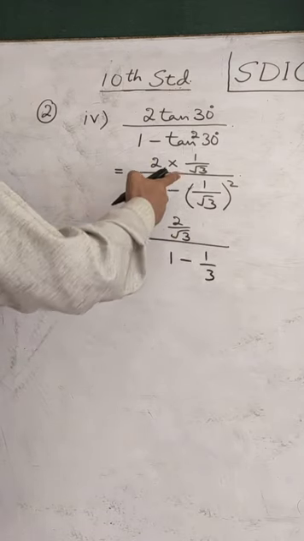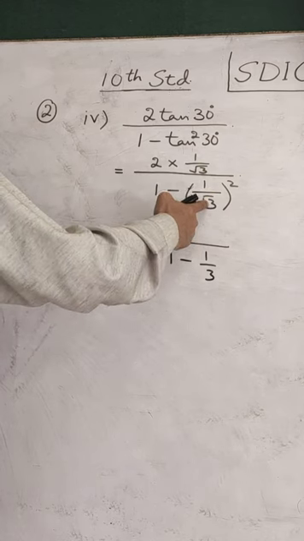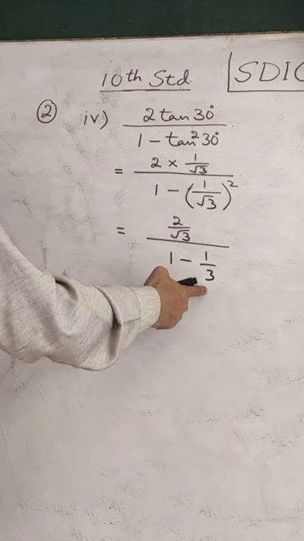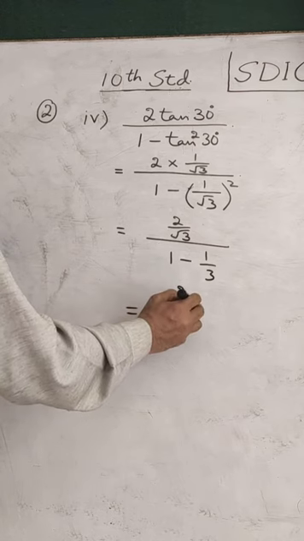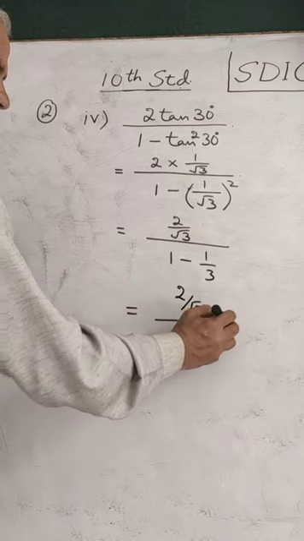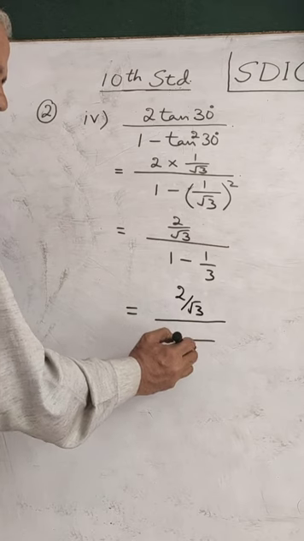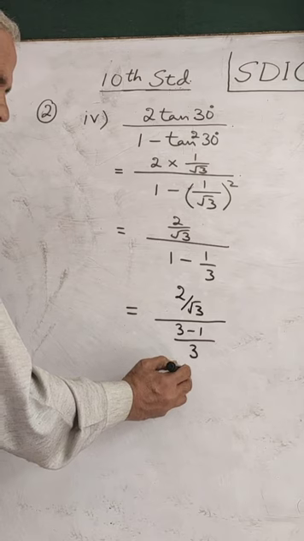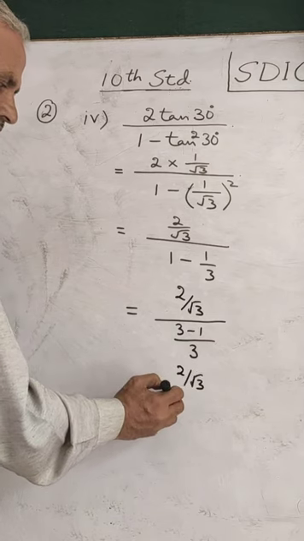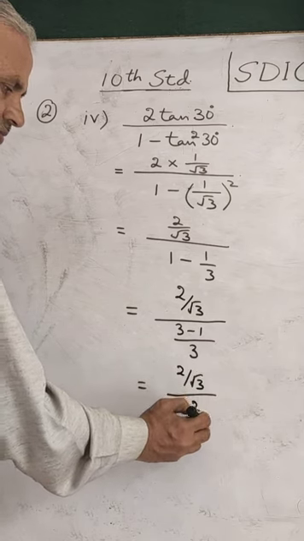Square of 1 is 1. Square of root 3, square cancels with root. So 3 is left. Then you have to subtract these. We get 2 by under root 3 as it is. Divided by 3 is LCM. Numerator will be 3 minus 1. Further 2 by under root 3 divided by 2 by 3.